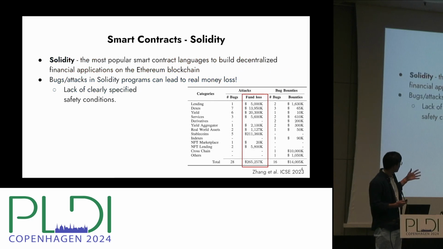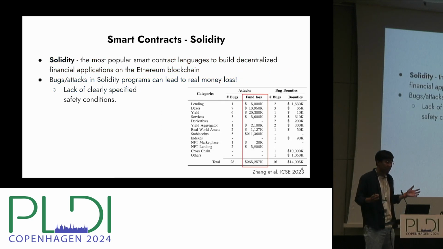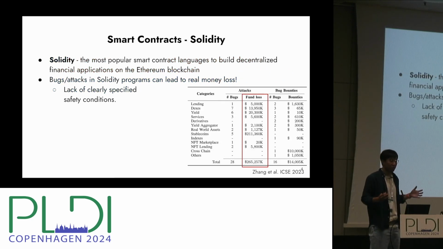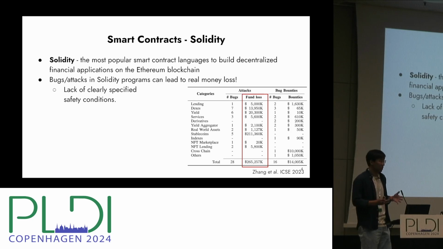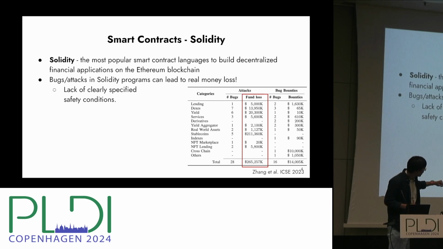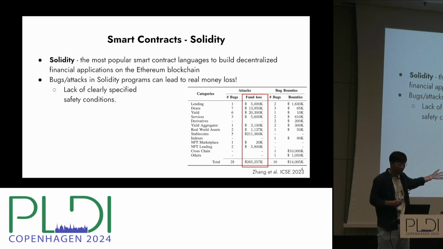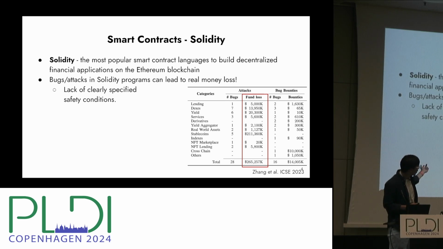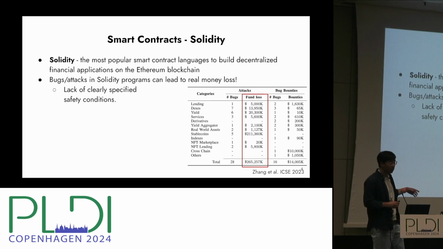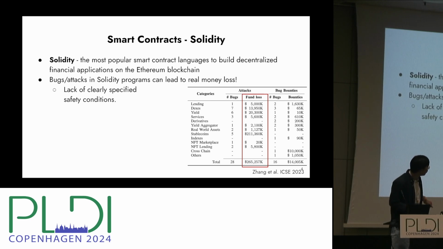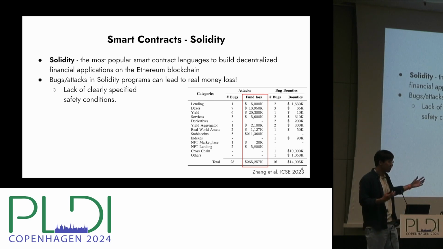But just like all programs, they have bugs. In the setting of smart contracts and blockchain, those bugs can be attacked and exploited, causing real money loss, right? The table here is a screenshot from a study at ICSE last year, which was also authored by one of the co-authors of this paper. They list several attacks, and you can see the total amount of fund loss is over, I think, 200 million US dollars. That's really a lot of money.